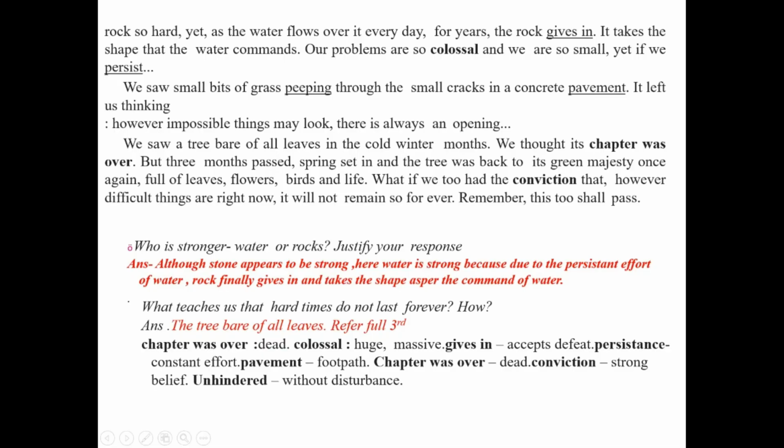The next example given by the writer Raksha Bharadia is that of a small bit of grass peeping through the small cracks. When she was walking on the concrete footpath, pavement, she found some grasses growing on the cement concrete pavement. She was surprised that how can grass grow on the cement pavement? But when she bent down to see, she noticed that some cracks were there in the cement pavement, and wherever there were cracks, the grass took the golden opportunity of growing from there.